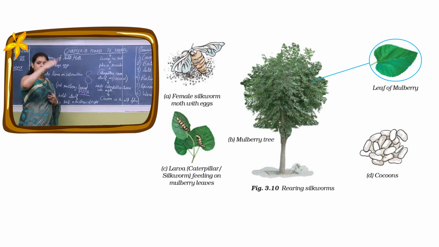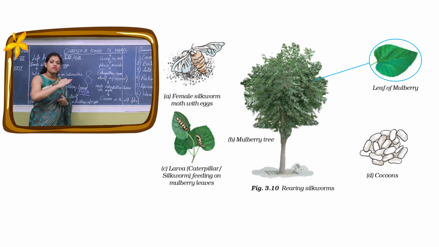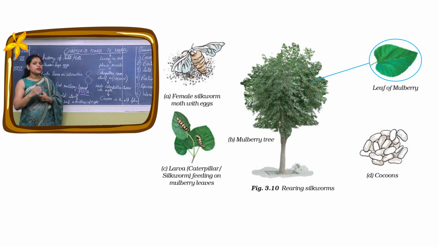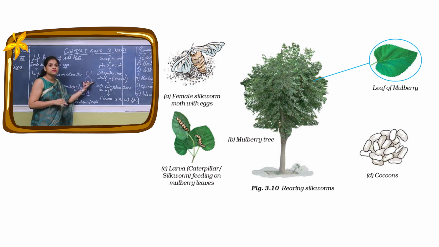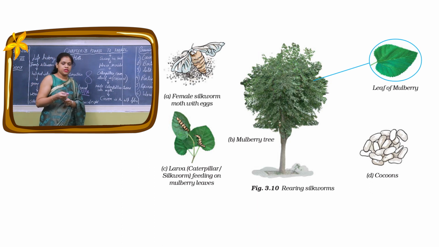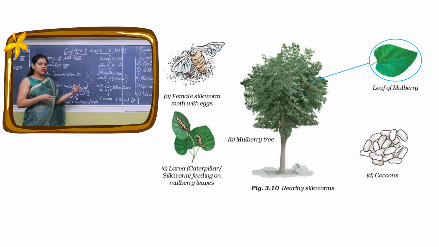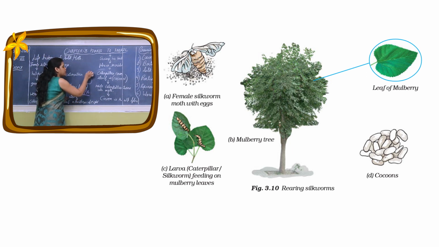You will see this caterpillar keeps on moving the head in the shape of 8, and it keeps on doing that for 2 to 3 weeks. So what do they do? Actually, they secrete a very thin layer of protein in this 8 shape, and they cover itself. They keep moving their head until this 8 is completely covered like this.